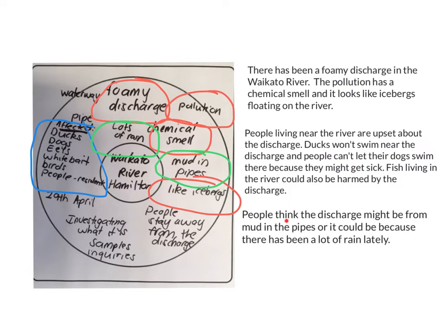People think the discharge might be from mud in the pipes, or it could be because there has been a lot of rain lately. Now I want you to stop the video again and go and write your next part about why there has been the discharge. Once you've written that part, come back to the video to see what to do next.